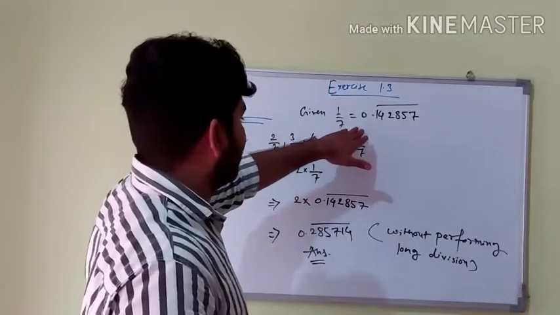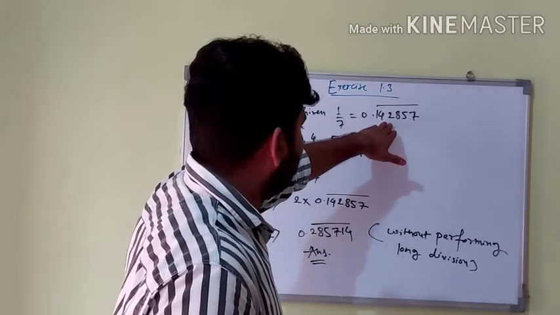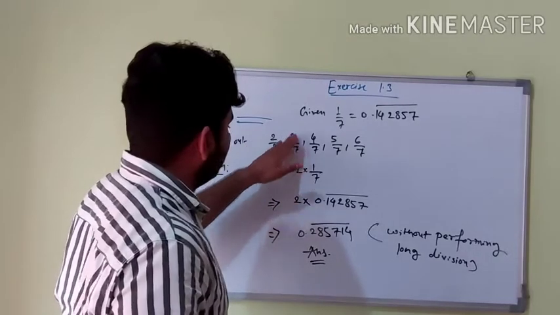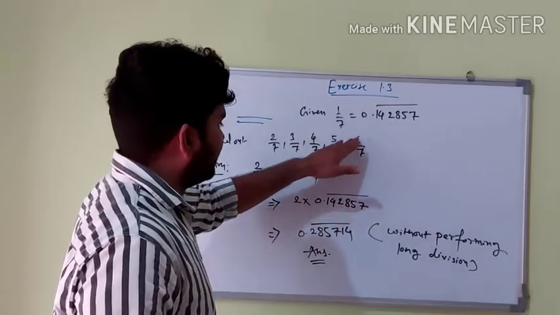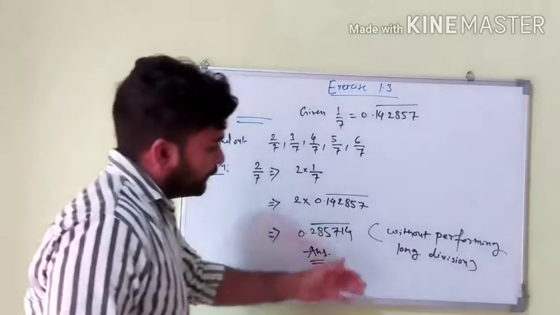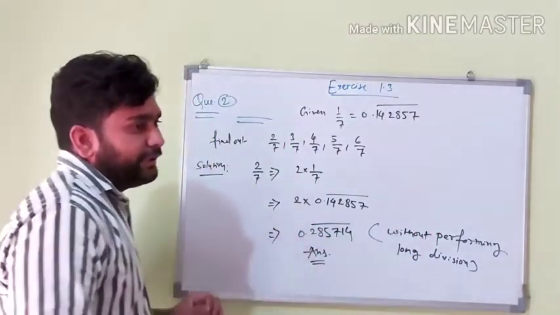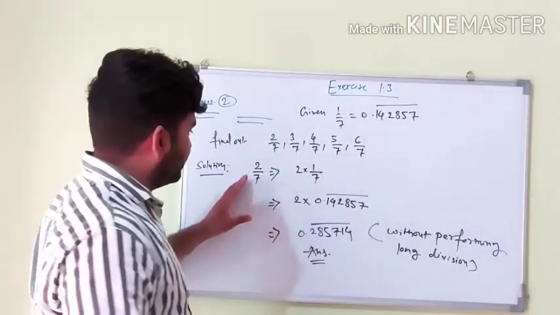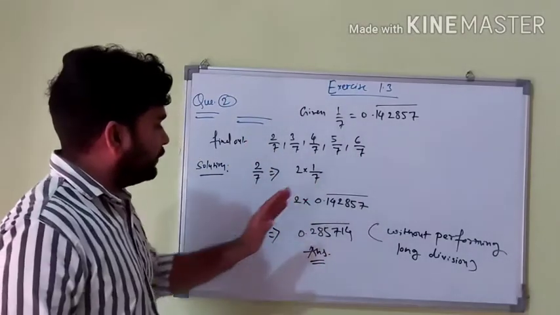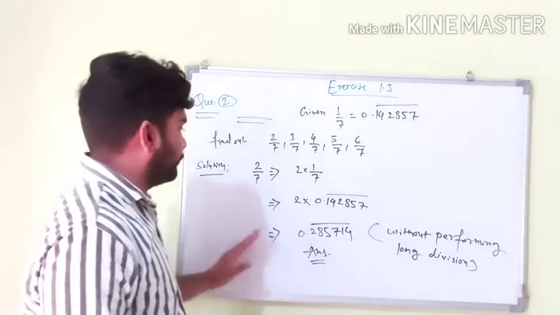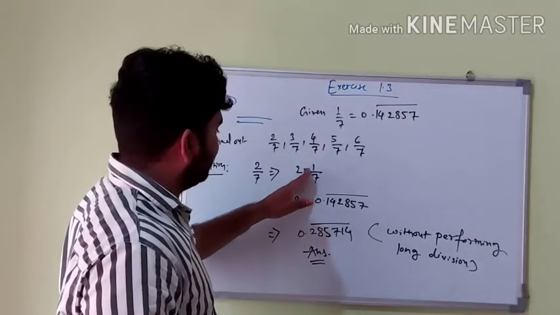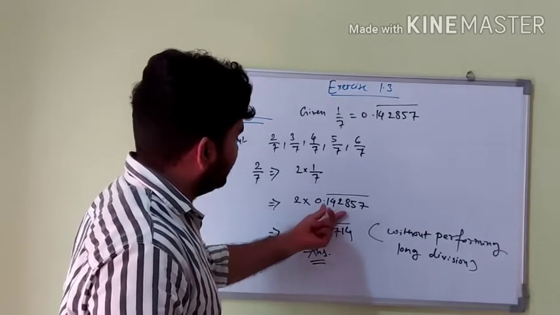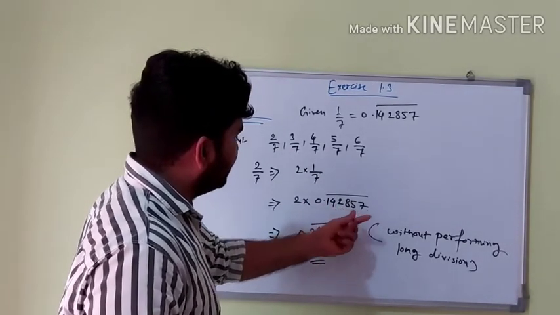Here given 1 by 7 is 0.142857, and find out the value of 2 by 7, 3 by 7, 4 by 7, 5 by 7, 6 by 7 without performing long division. I will tell you only the first, 2 by 7, and the remaining you can do by this concept. 2 by 7, to multiply we can write it as 2 times 1 by 7, and the value of 1 by 7 is 0.142857.